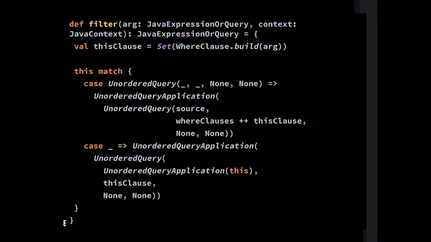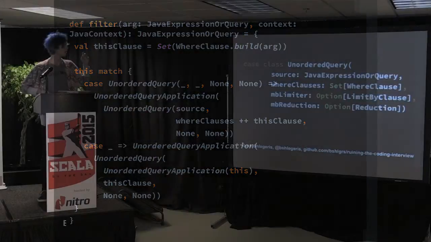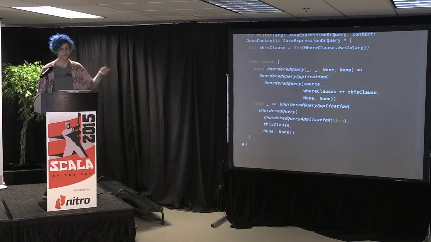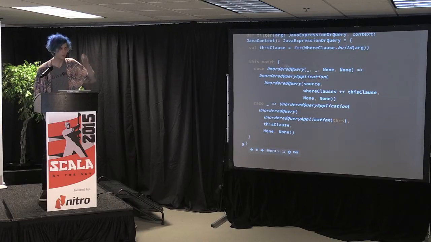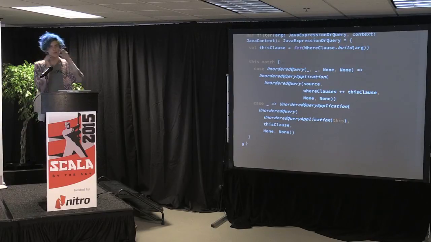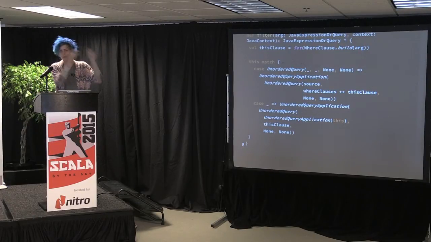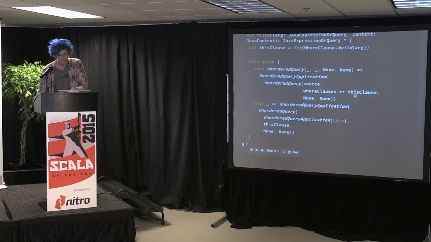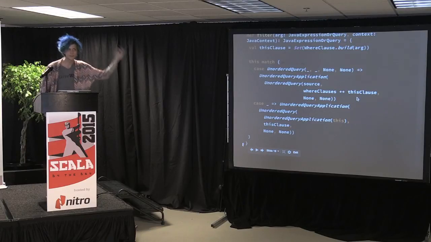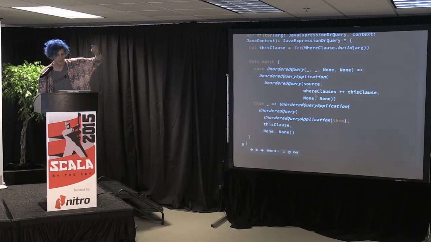The queryfication step basically walks over my Java AST, and everywhere it can stick in an unordered query, it does. The logic for that is pretty complicated, but an example looks like this. When you try to call filter on a query, we want to look at whether we're calling filter on a query which has no limiter or reduction. In that case, we can just add the clauses in this filter to that query and return that. Otherwise, we need to make a new query and call where on it.